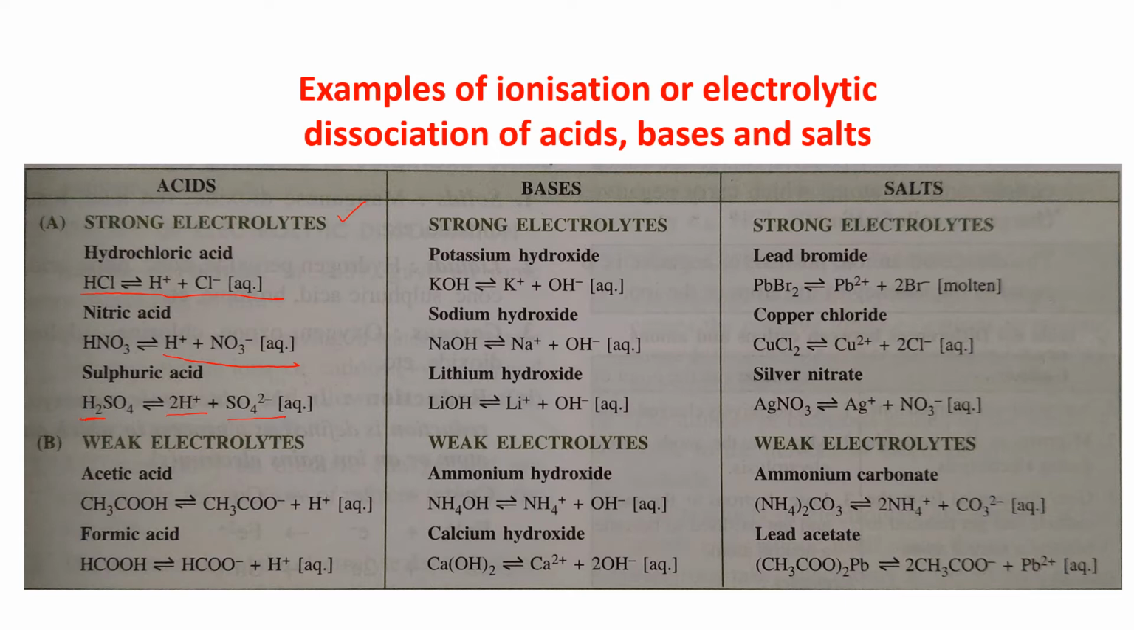Weak electrolytes, you just see acetic acid, they are having CH3COO- and H+. Okay. Formic acid, they will dissociate like this, HCOO- and H+. Clear? Now see the bases. KOH, K+ and OH-, NaOH, Na+ and OH-, LiOH, Li+ and OH-. And weak electrolytes, that is NH4OH, NH4+ and OH-, Ca(OH)2, that is Ca2+ and 2OH-.